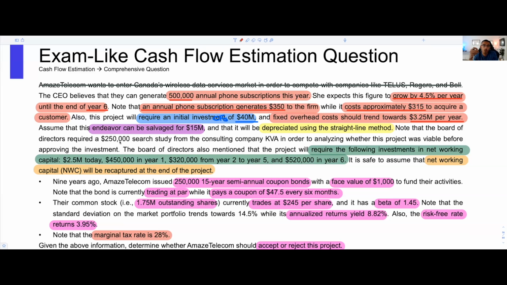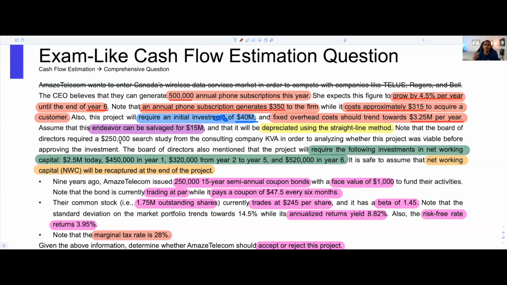Moving forward, they're also letting you know that this will be depreciated using a straight line method. But now this is different, okay? I want you to understand that if you do have a salvage value, that means that you expect to sell this project or whatever for a specific amount at the end of the project. So when you're looking at depreciation, well, depreciation is an accounting method to account for the loss in value of an asset, but only for how much value it loses.